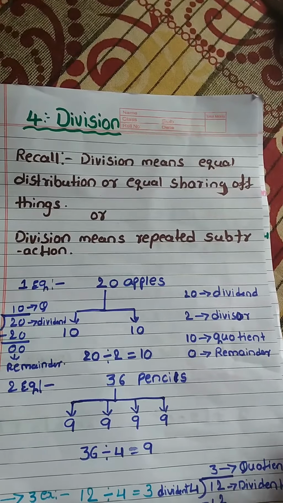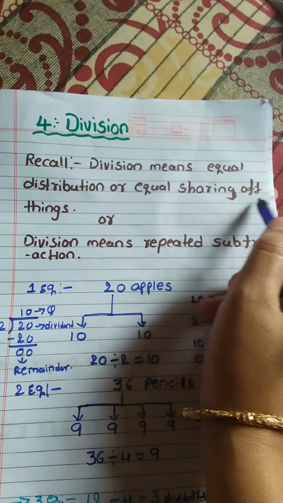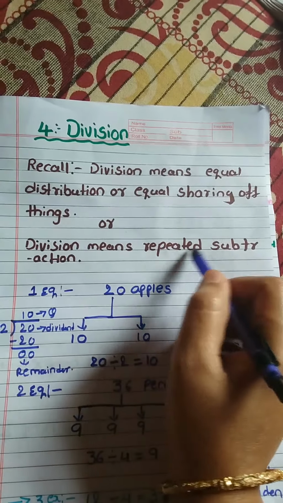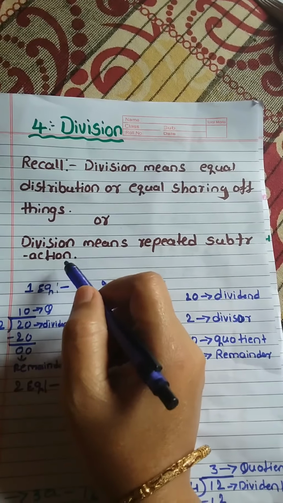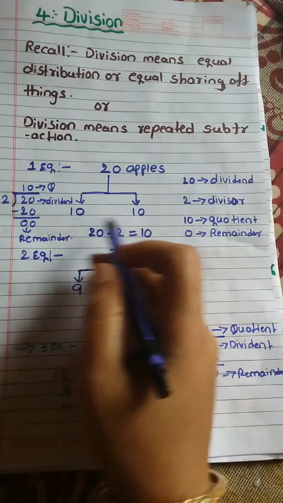What is meant by division? Division means equal distribution or equal sharing of things. Or we can say division means repeated subtraction. What is equal distribution, or equal sharing? Let's learn this through an example.